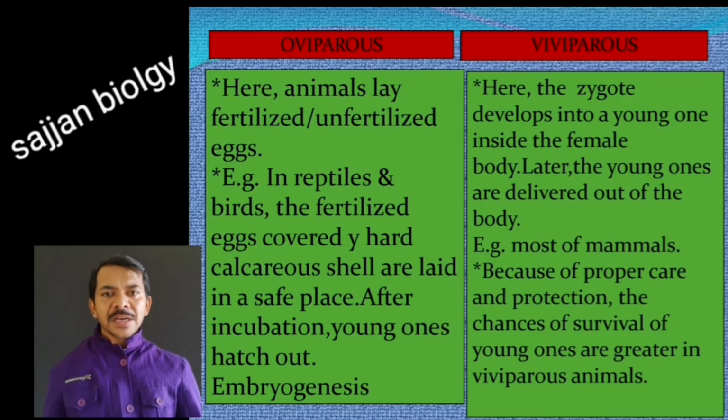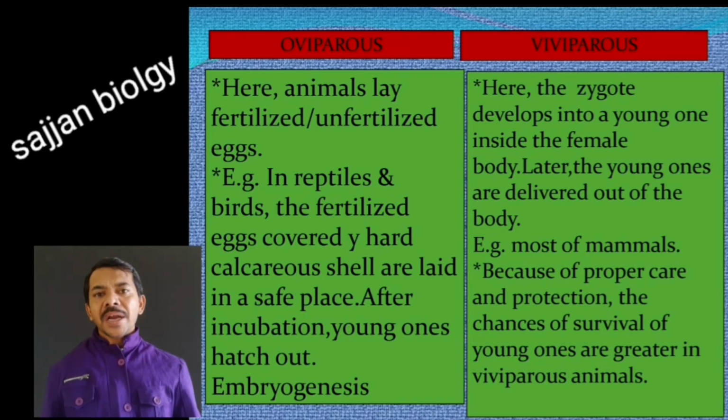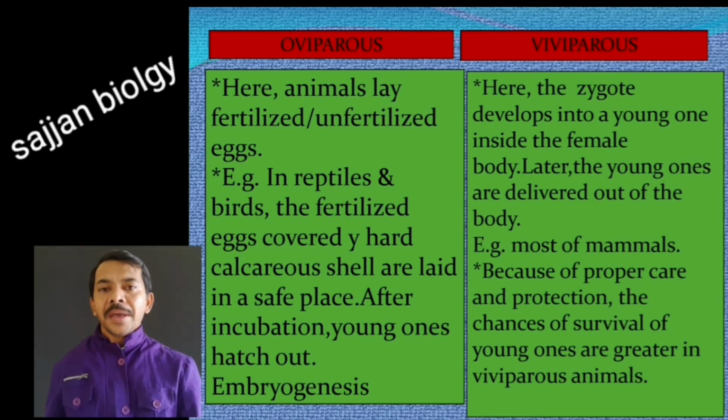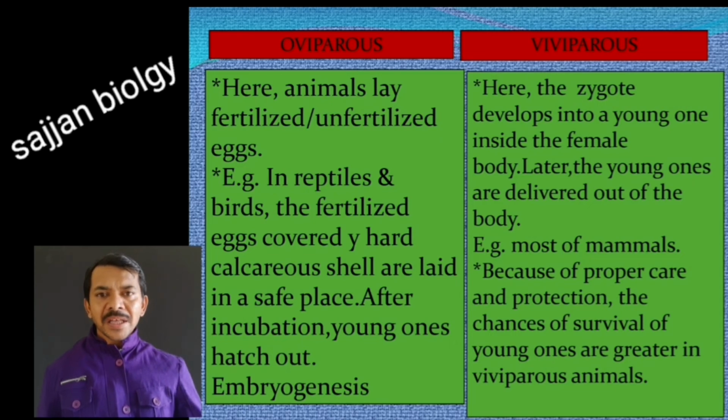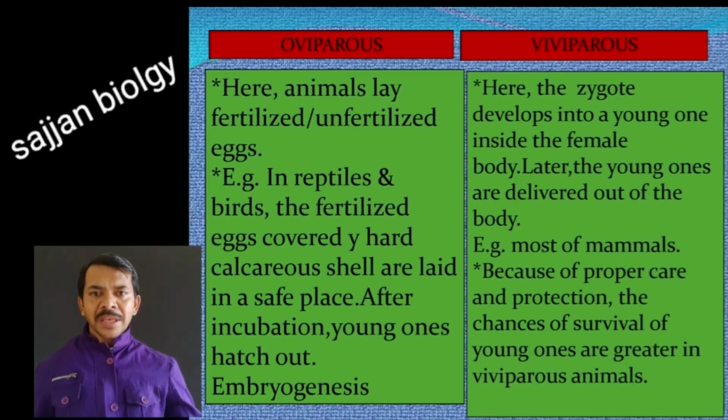Oviparous, again from ovum or egg, means animals lay fertilized or unfertilized eggs. For example, in reptiles and birds, the fertilized eggs covered by a hard calcareous shell are laid in a safe place. After incubation, the young ones hatch out and embryogenesis occurs. Simply put, egg-laying animals are called oviparous. That's all.